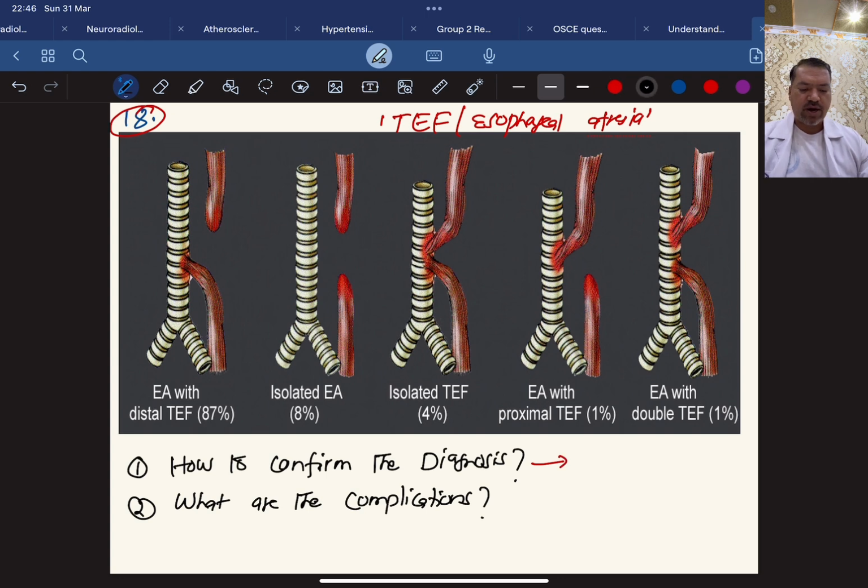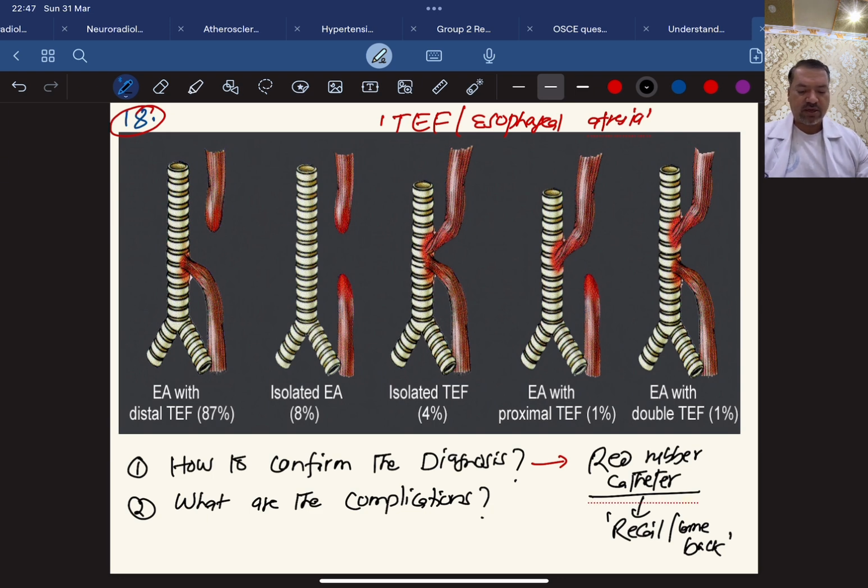We pass red rubber catheter, or sometimes even NG tube can be passed, and now it doesn't go very downwards. Because of the obstruction, it will recoil and come back. Okay, and you can also take the X-ray, which will confirm.